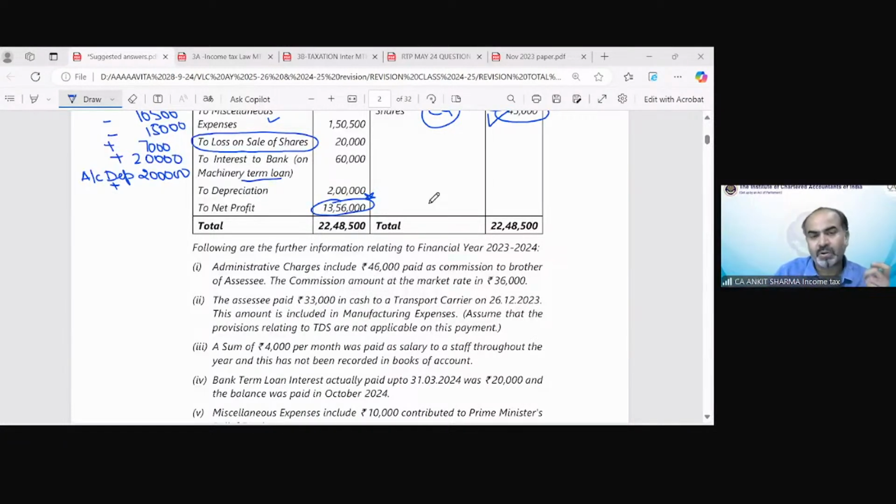Now we will solve the adjustments one by one. The first is administrative charges included 46,000 paid as commission to brother of assessee. That means we have paid this to our relative. The commission amount at the market rate is 36,000. So the expenditure should be only 36,000, but we have paid an extra 10,000 to our relative. So in that case, that 10,000 is going to be added back in our profit.